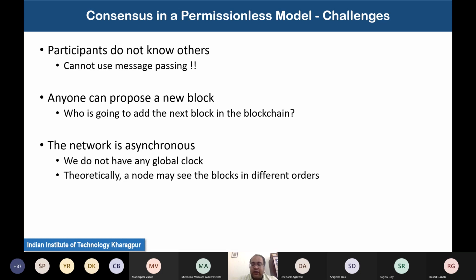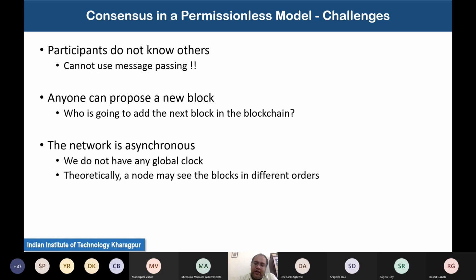That kind of architecture is not suitable or expected for an open network. So we really do not know how many participants are going to propose a new block, and how I'm going to maintain a global chain in such an open network, right? So this remains an open question: who is going to add the next block in the blockchain. The third challenge that I have is that the network is asynchronous, right?